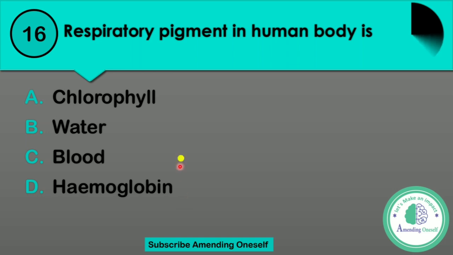I repeat the question again. Respiratory pigment in human body is option A chlorophyll, option B water, option C blood, or option D hemoglobin. Enough time is there, still you can answer.